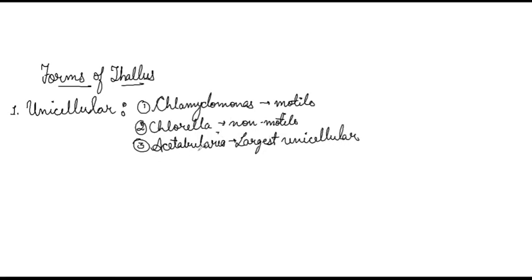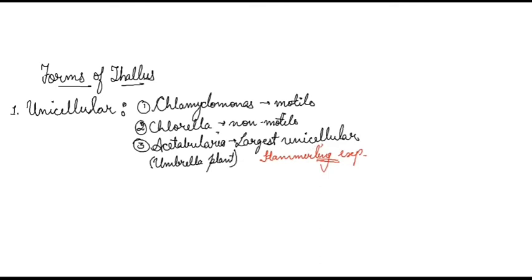The common name given to Acetabularia is umbrella plant. Umbrella plant, it is the largest unicellular algae, and an experiment was done on this algae, that is Hammerling experiment. Hammerling experiment was performed on this algae, which is the largest unicellular algae, also known as umbrella plant.